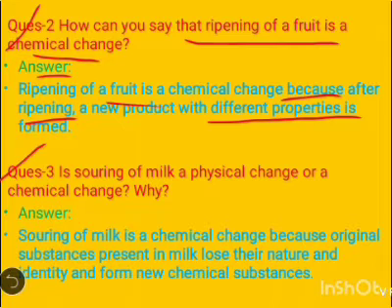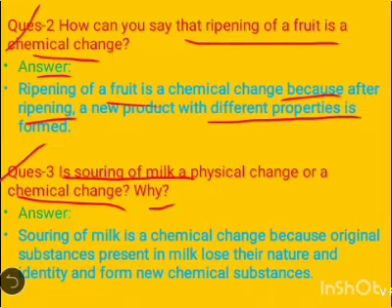Now come to the third question, which is, souring of milk is physical change or chemical change? Why? We all know, because the properties of milk get changed after souring. That's why it is a chemical change. Is it clear?